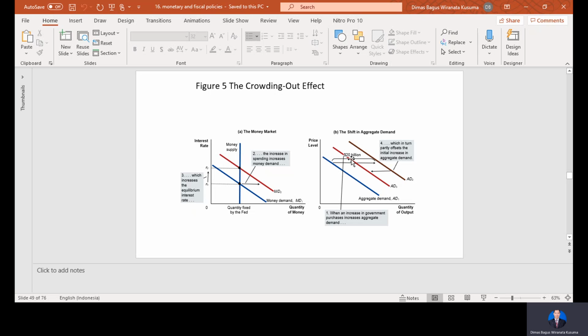So the increase in aggregate demand here will increase the money demand. Here, the second, increases the equilibrium interest rate, and the fourth one, which in turn partly offsets the initial increase in aggregate demand. So aggregate demand increases from AD1 to AD2, and then it goes back part of the way from AD2. So the crowding out effect here makes the aggregate demand decrease after it increases. You can just look at the sequence.